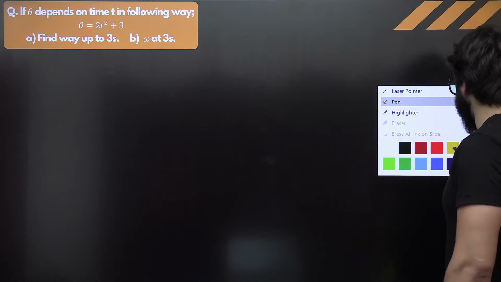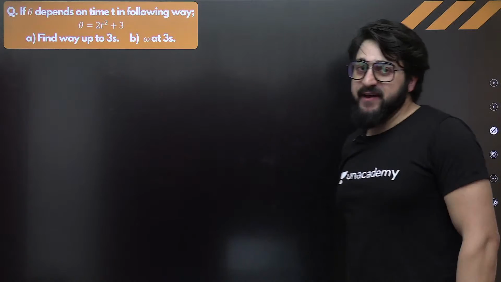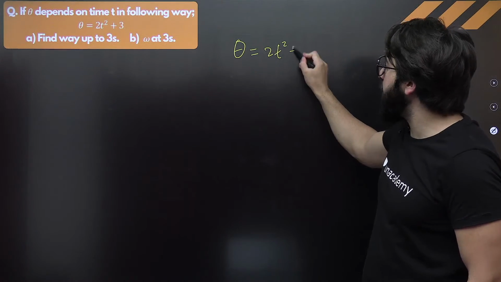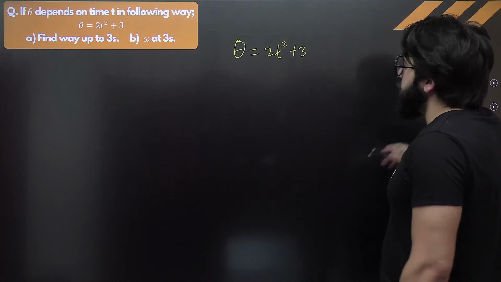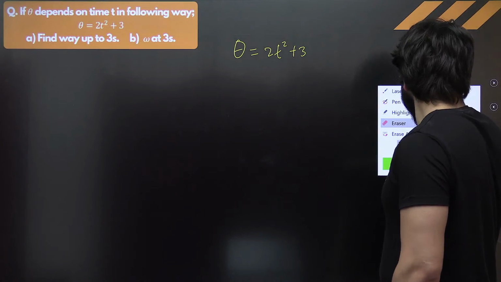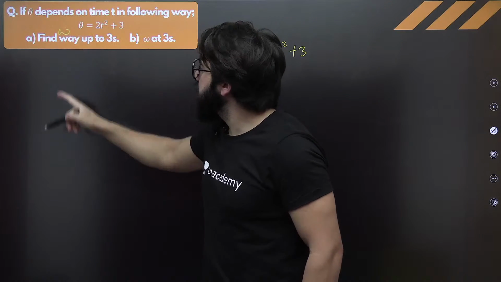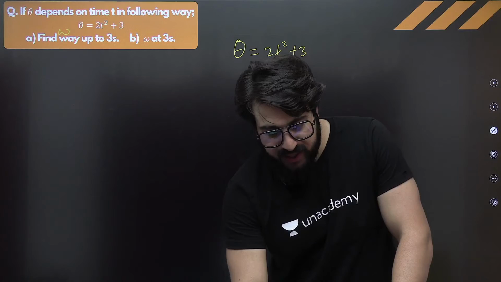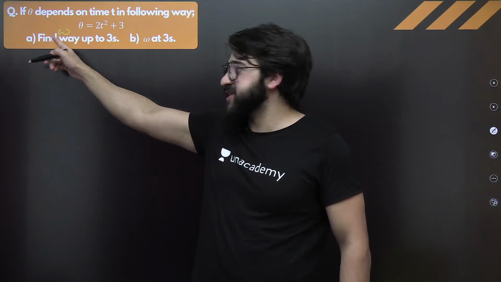Let's move on to the next thing. If theta depends upon the time in the following way, understand? We are given theta exactly over here, 2t square plus 3. You are supposed to tell me the omega up to 3 seconds. Understand? You just tell me omega up to 3 seconds means you are supposed to tell me average angular velocity. Theta is given. Angular displacement is changing with time.